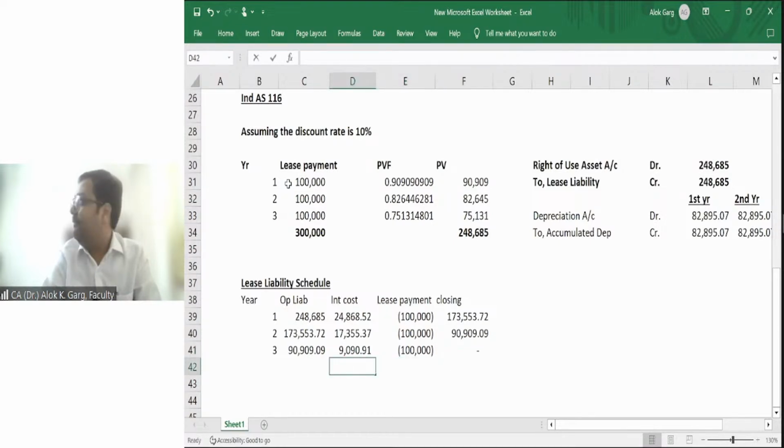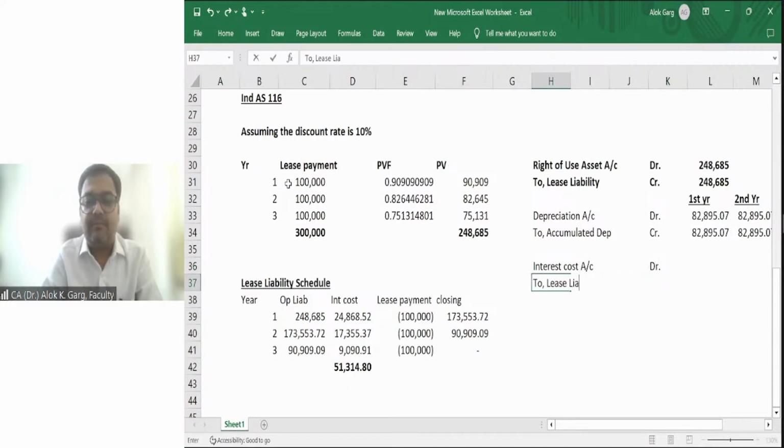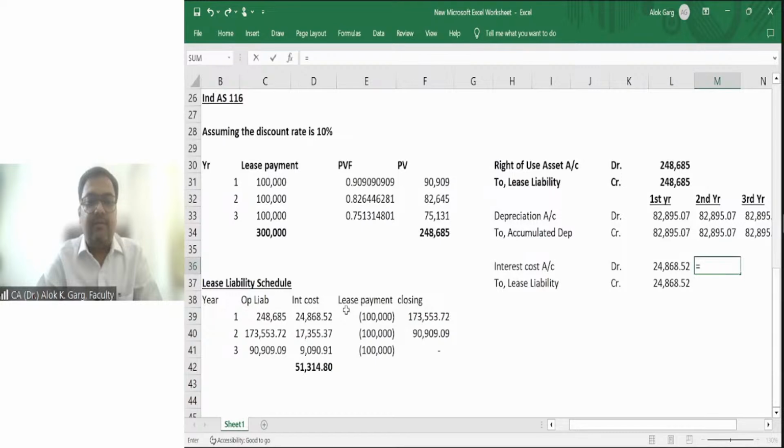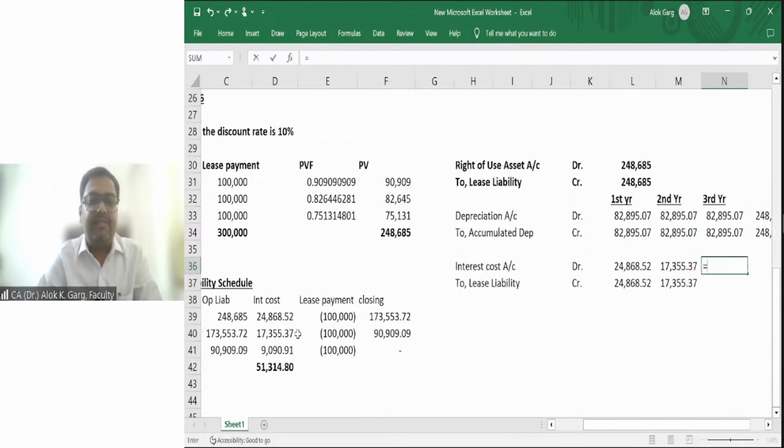How much interest cost have I paid? I have paid an interest cost of 51314.80, right? So I'll recognize every year interest cost account debit to lease liability, right? Interest cost account debit to lease liability. I'm just showing you the entire life cycle. In the first year, this will be my interest cost. In the second year, the compounding effect will be there on this interest. It will not be straight line like depreciation.